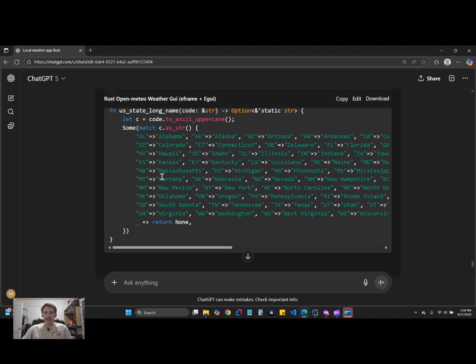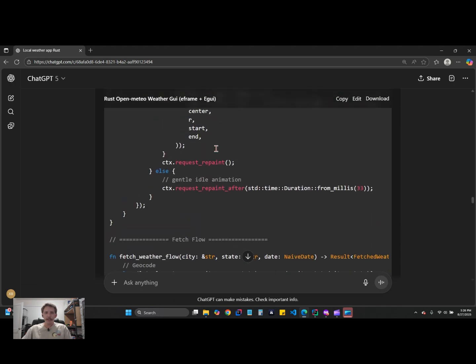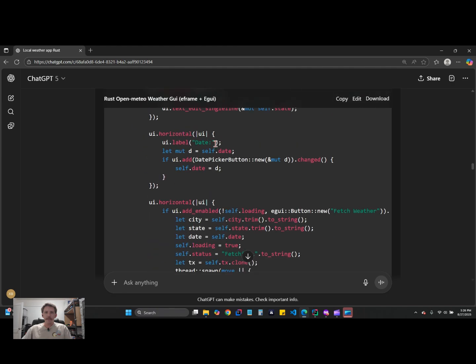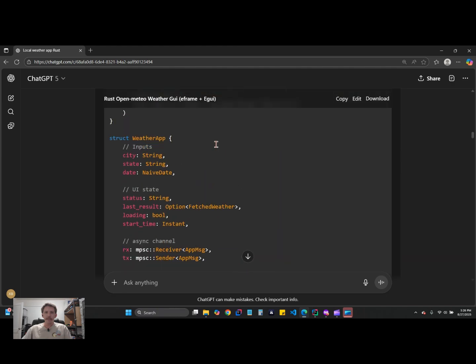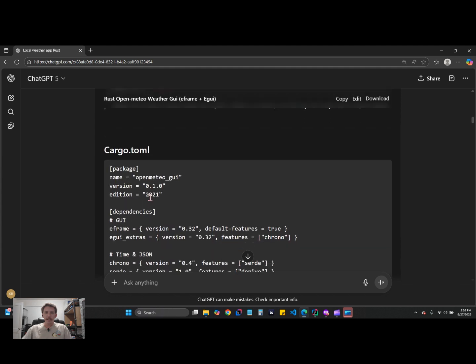It looks like it did a whole bunch of stuff. All right, let's zoom up to the top here and see where the code begins, so we can start copying and pasting. See if this works. Source main.rs. Looks like it's just 2 files.